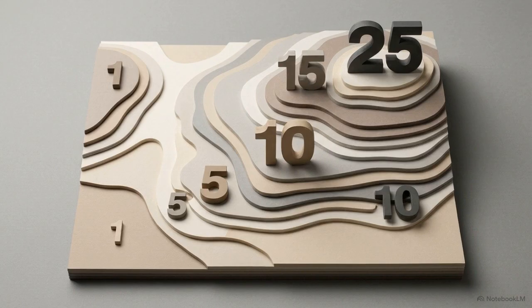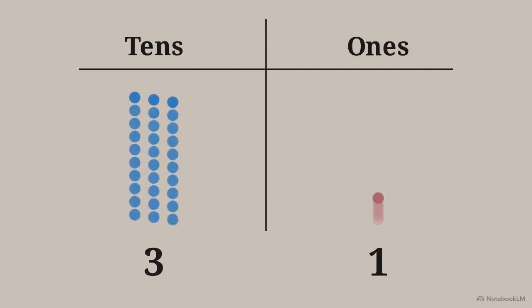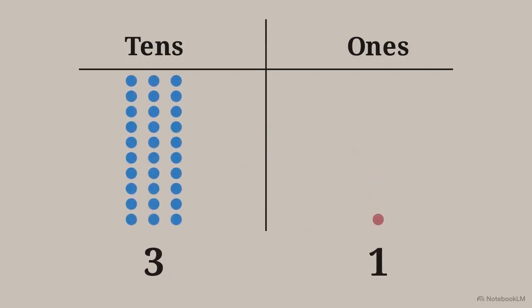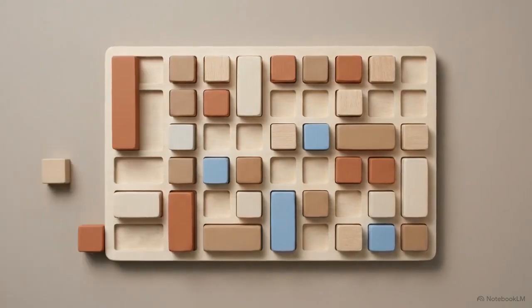On a grid, a dot in the ones column is 1. Sliding left into the tens column multiplies it into 10. Applying this to 13 versus 31 shows that swapping the digits changes the scale of the number entirely. Positionality is an ingenious spatial patch that allows us to map infinite quantities using only our 9 original symbols.